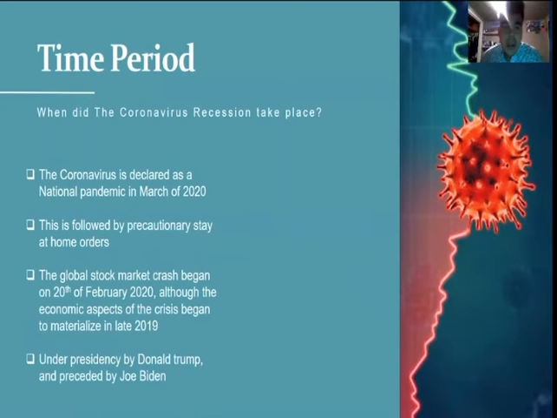So when did the coronavirus recession take place? The coronavirus is declared a national pandemic in March 2020, and this is followed by precautionary stay-at-home orders. The global stock market crashed on the 20th of February 2020, and the economic effects start to trickle down after. And just like I said, this is under the presidency of Donald Trump and then followed by Joe Biden.